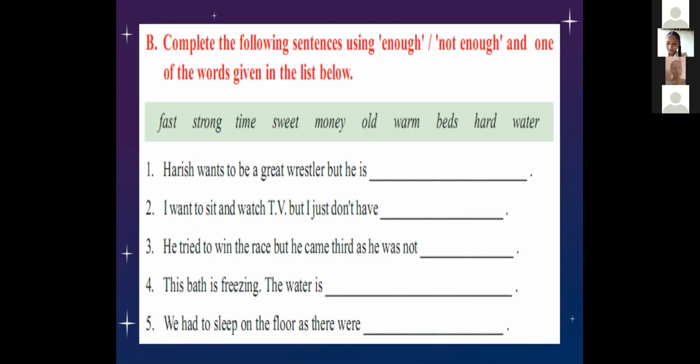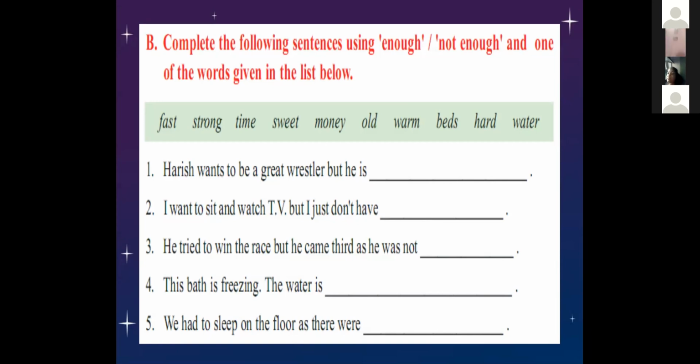Wrestling comes under strong. So what do we have to add? Harish wants to be a great wrestler, but he is not strong enough. Write your answers in your textbook, and then copy them into your classwork.